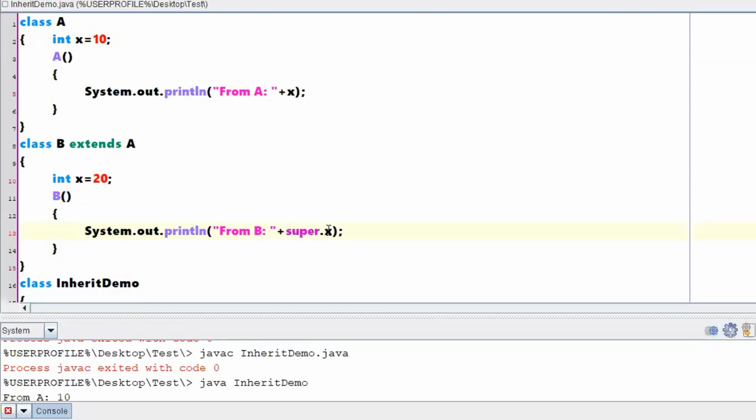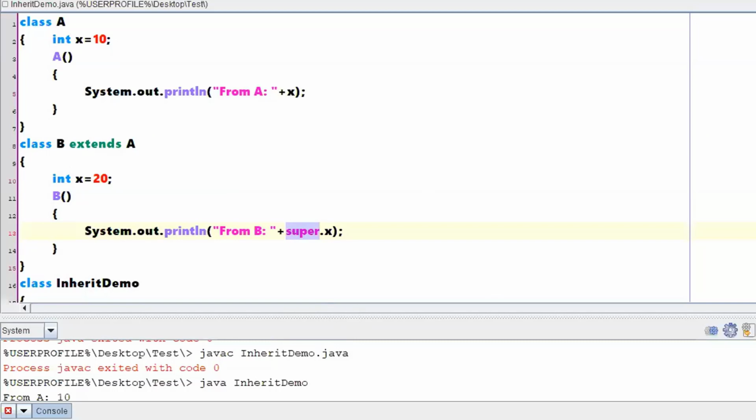So what super does is, if you want to talk anything with respect to its super class, that means the immediate parent of the class. I'm saying immediate parent. Who is the immediate parent of B? A, right? If you want to access anything with respect to A, the immediate parent of your class, then you will be going with a keyword called super. Got an idea what is the purpose of the keyword super?